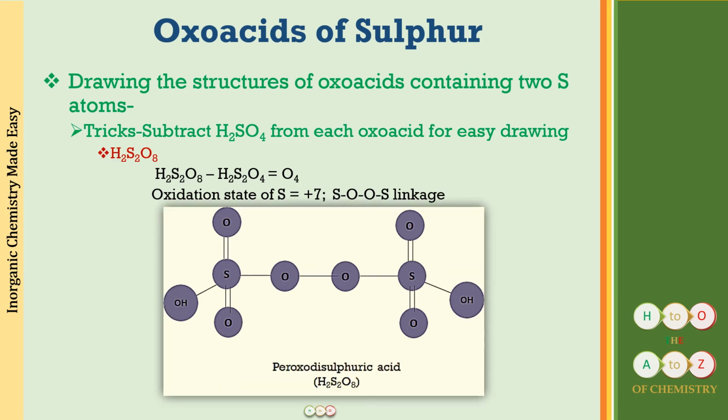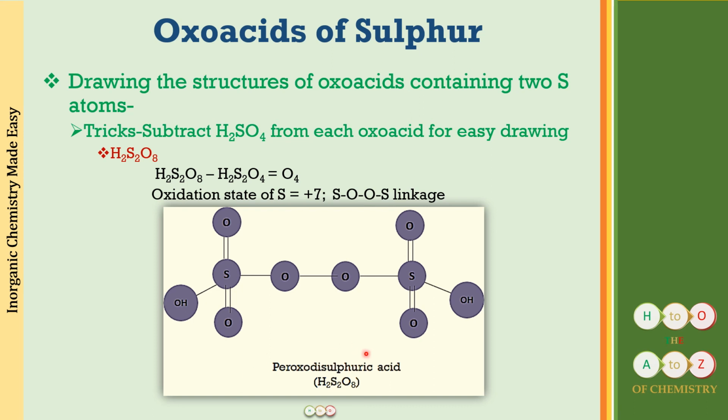The next we have is H2S2O8. So again subtract H2S2O4. You have to put in 4 oxygen atoms. The oxidation state is +7 for sulfur. So this is higher than the highest oxidation state. So it will be a S-O-O-S linkage. So make that linkage. Put the double bonds, the OH group. What you will be left behind after the utilization of these 2 oxygens is going to be 2 oxygens more. So put them as the double bonded oxygens.